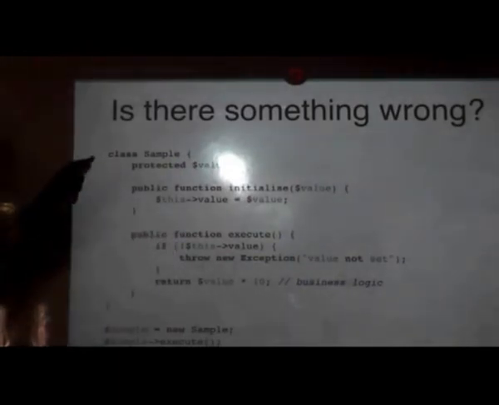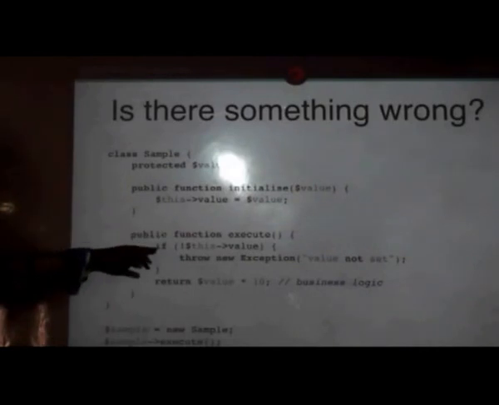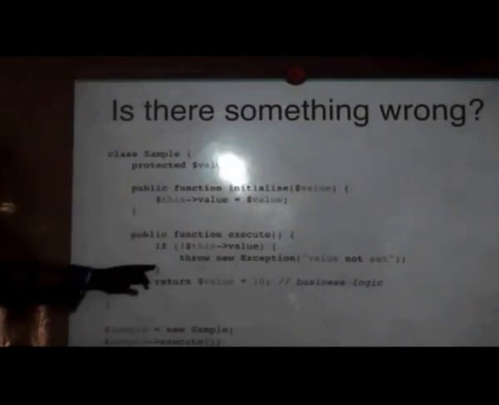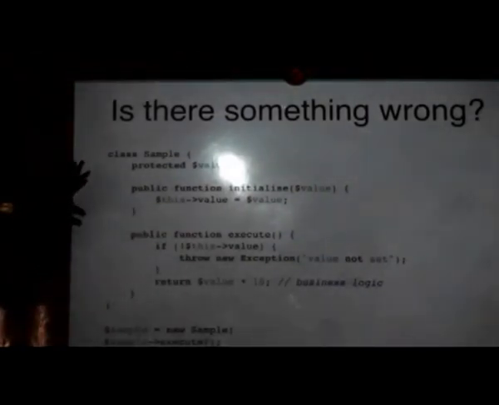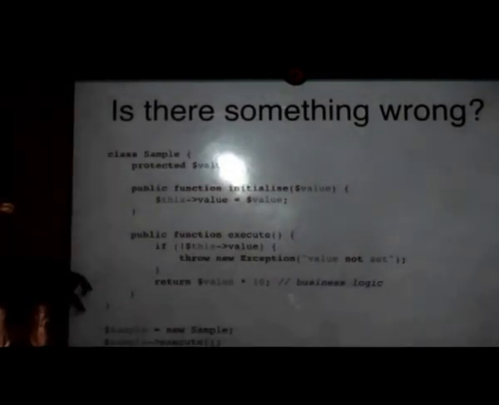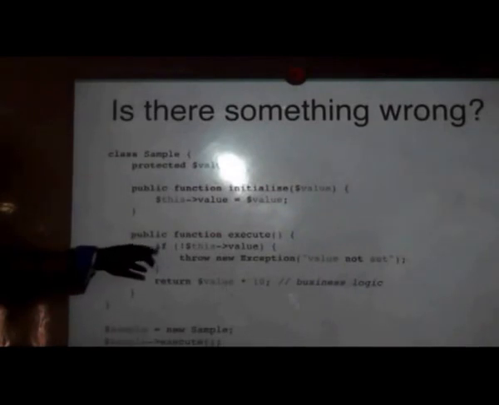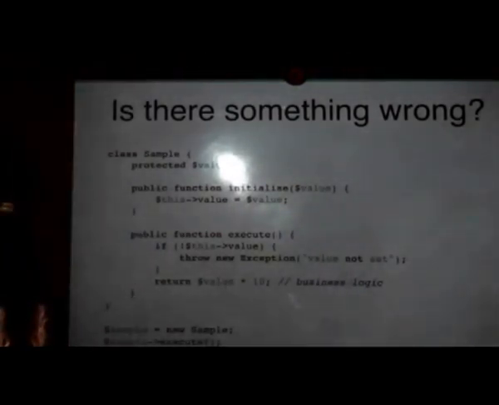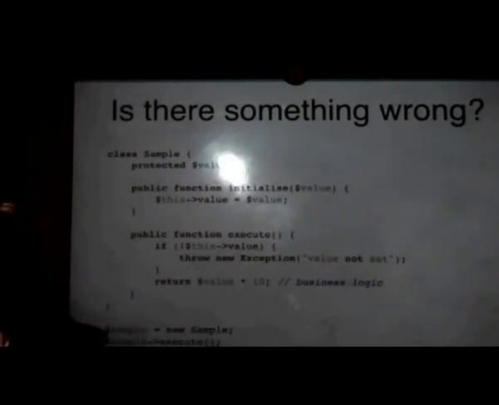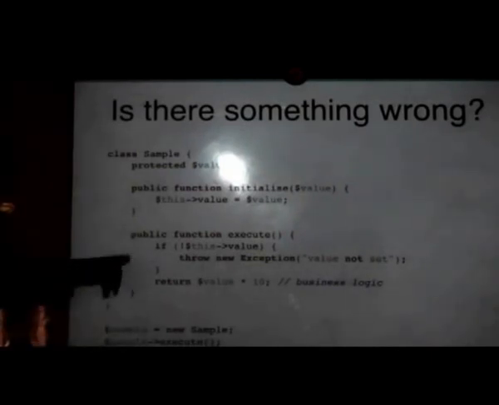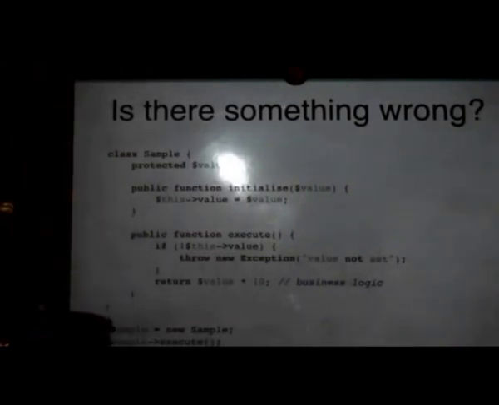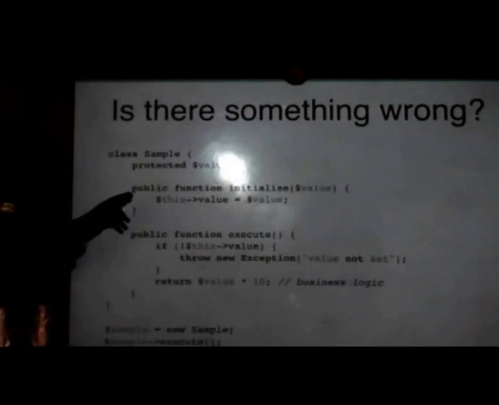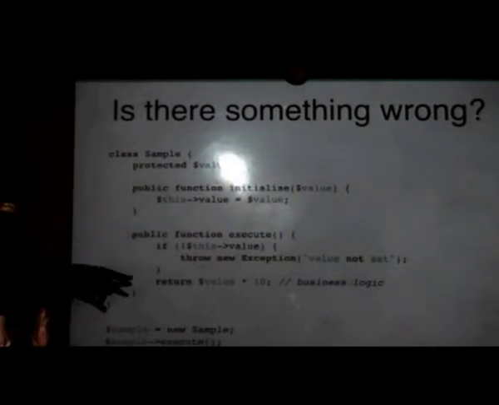There is no constructor, so if the execute method is called directly, it is going to throw an exception. The developer of the class took some initiative to make sure it's not empty, but the person using the class has not read through the document or the source code, so he is missing that the initialize method should be called before the execute method.